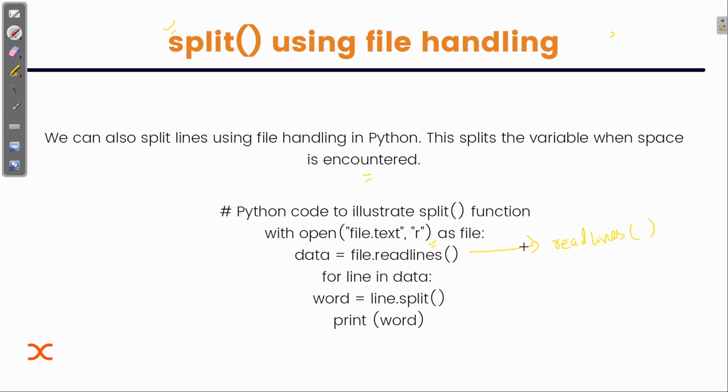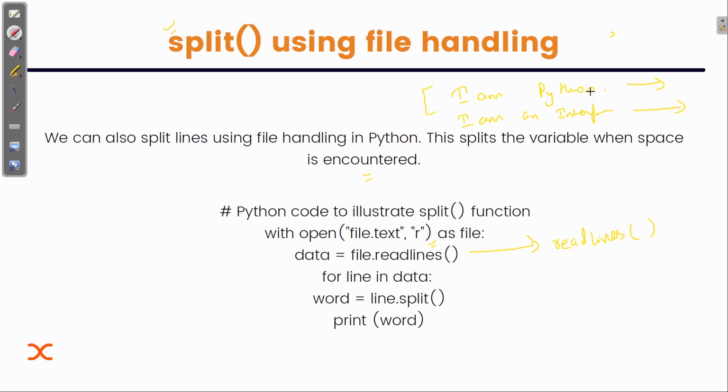Now I will check for the elements that are separated by a space. Basically, something like: I am Python. This is my first line. I am an interpreted language. If I write file.readlines, what will happen?